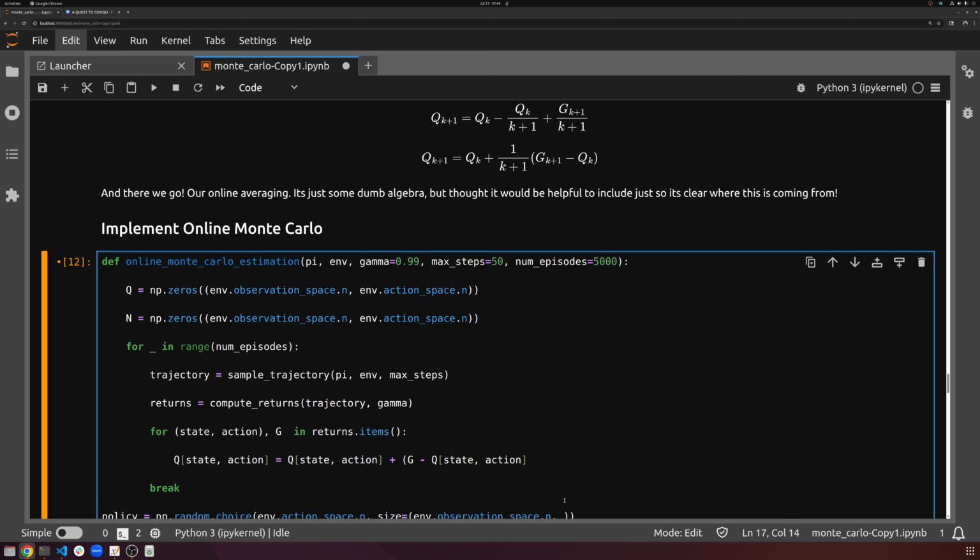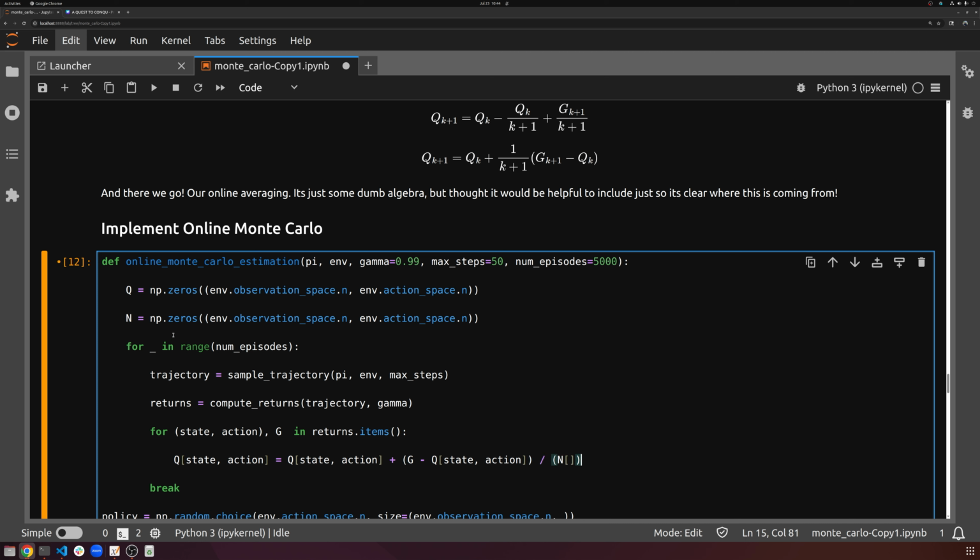So that's just going to be divided by N, right? So N is our dictionary, or basically matrix, of how many times we visited this specific state action pair. In this case, there's nothing in it yet, but that's fine. It's going to be state action plus 1. So that's our K plus 1 in the denominator.